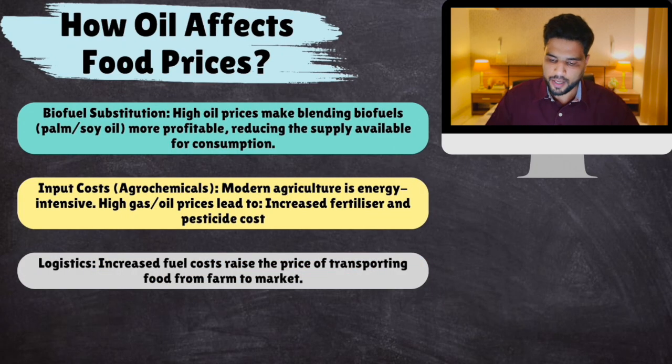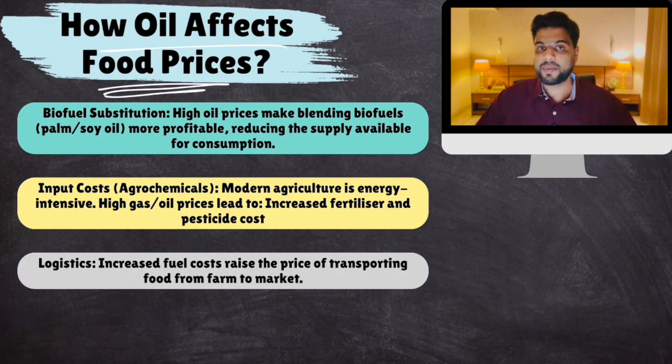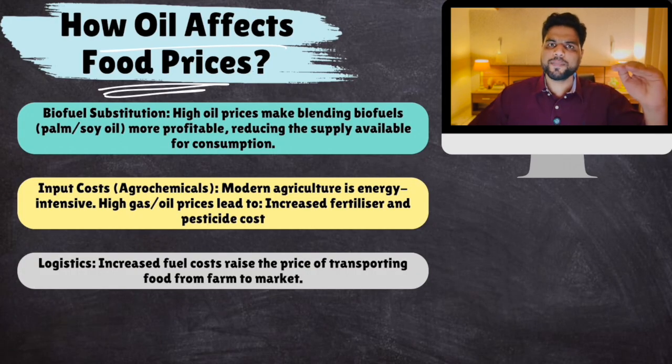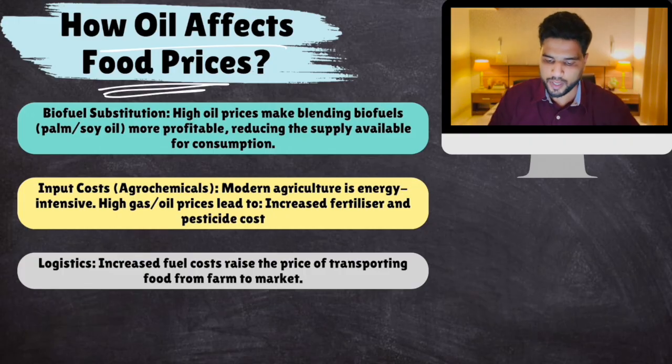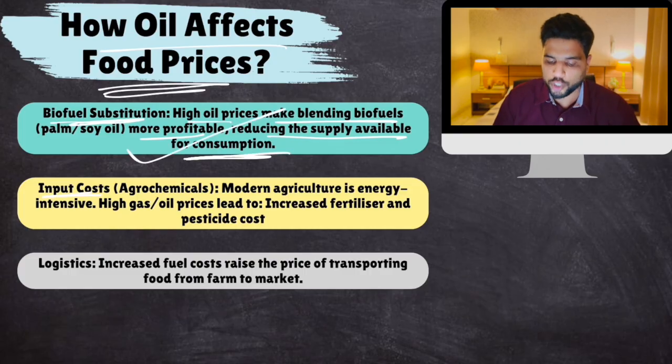Now, how does oil affect food prices? This time around there is decoupling, but generally there is no decoupling. Generally energy prices and food prices move together. Why? There are 3 reasons for this. Biofuel substitution. High oil prices make blending biofuels more profitable, reducing the supply available for consumption, which is currently happening with edible oils. Then input costs.